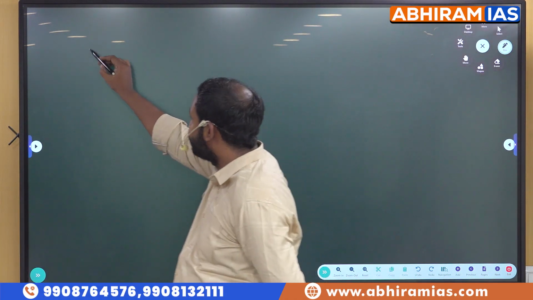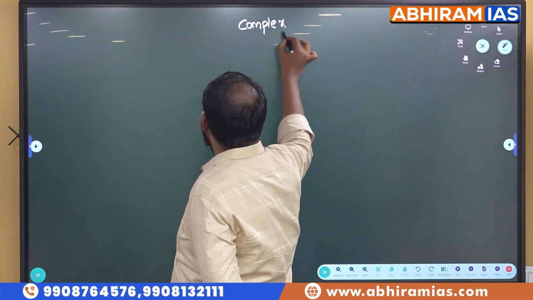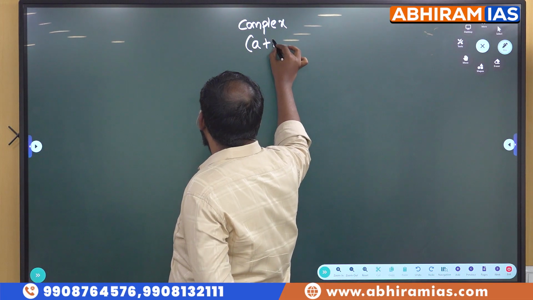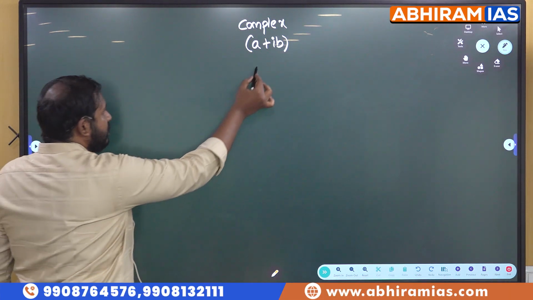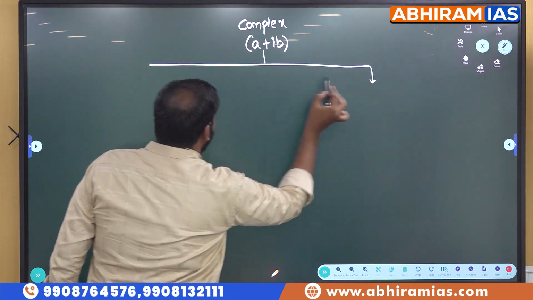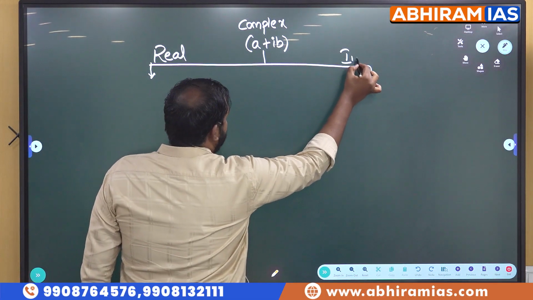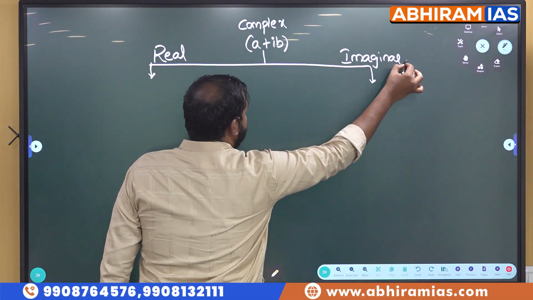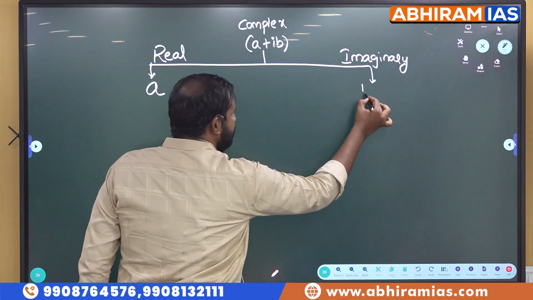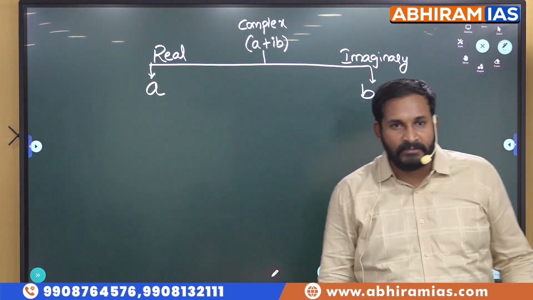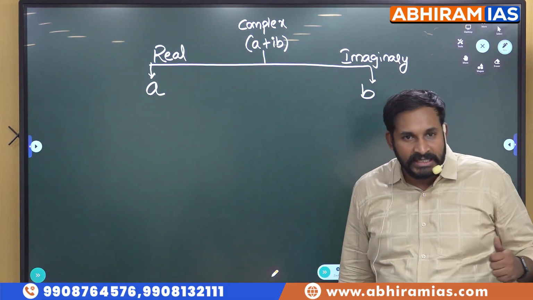Now see here, students. We all know one complex number, I will take. A plus iB is a complex number. Why is it called a complex number? Because it has 2 types of numbers: one is the real portion and the other one is the imaginary portion. A is the real number here, and B is the imaginary number, so it is indicated with a suffix i.